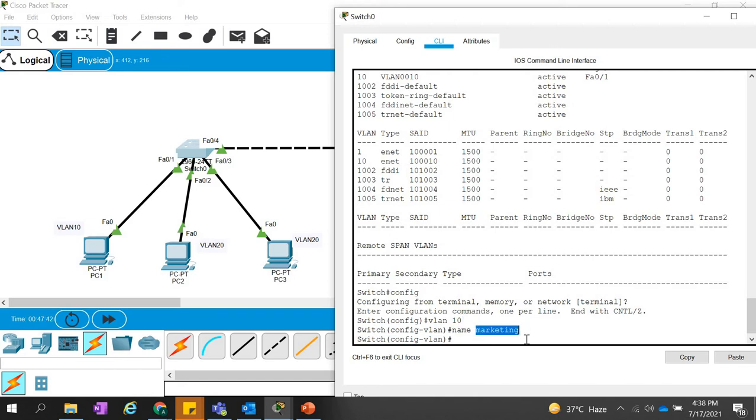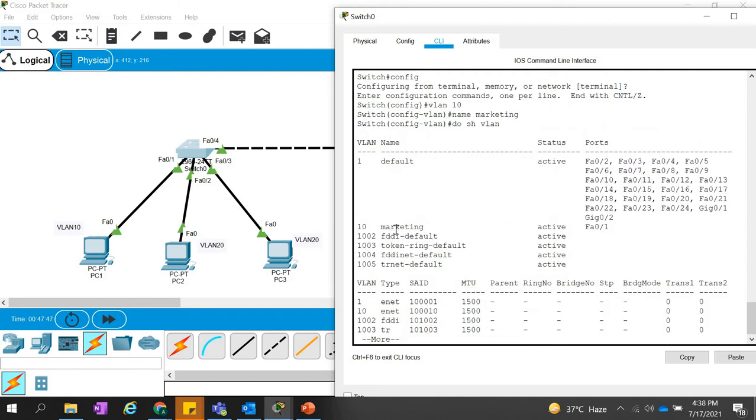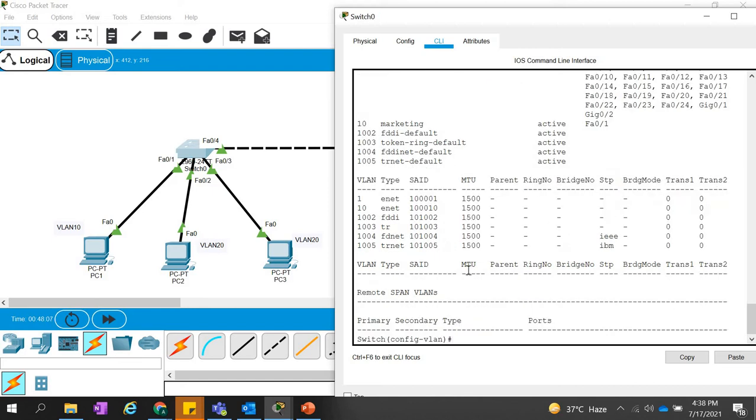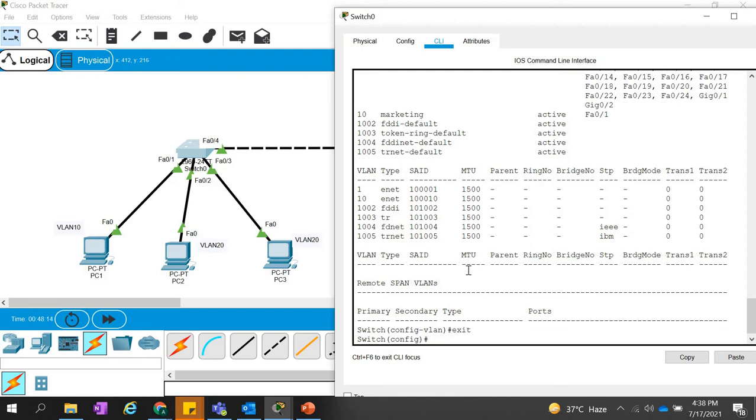We can check that once again with show VLAN, and now our name has been changed to marketing. We can use any name, because normally we divide our departments by separating the VLANs. So we can say VLAN 10 has been assigned to our marketing department, or VLAN 20 can be assigned to the sales department. That's why we use this type of names. So the job of our switch port 1 is done. Now let's exit from here.